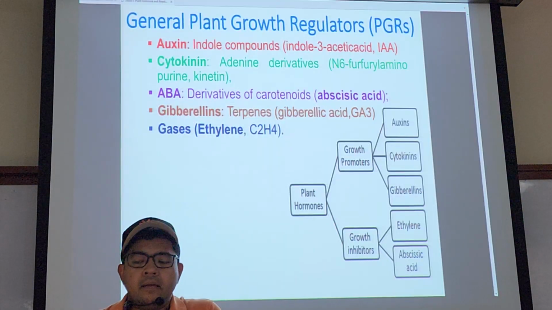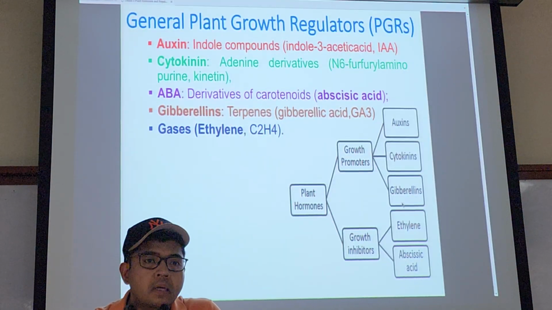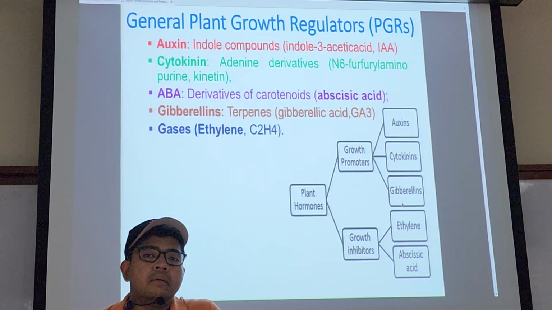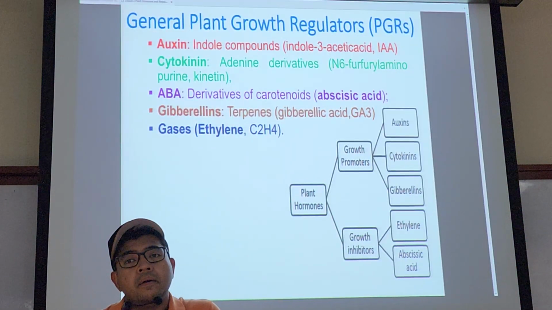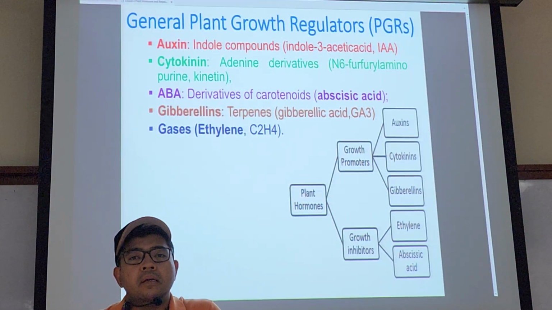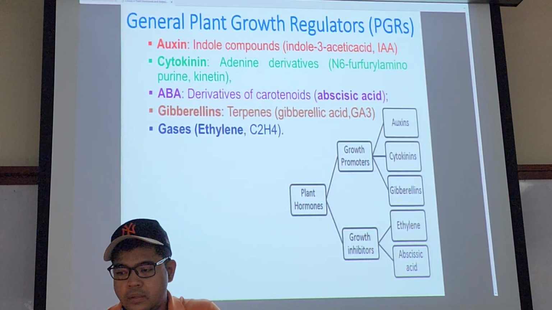And you also learned that in addition to these 5 classes of hormones, there are other substances or growth regulators, such as jasmonic acid, salicylic acid, and what else? Brassinosteroids and strigolactones.